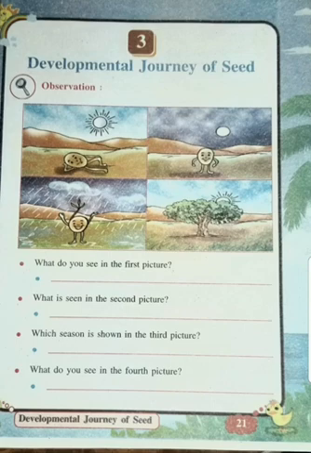So I hope that you have understood the journey of the seed. That seed first gets the sunlight, soil, water and air, and slowly it grows into a baby plant and finally it develops into a tree. So this is the journey of the baby plant. I hope you have understood this.